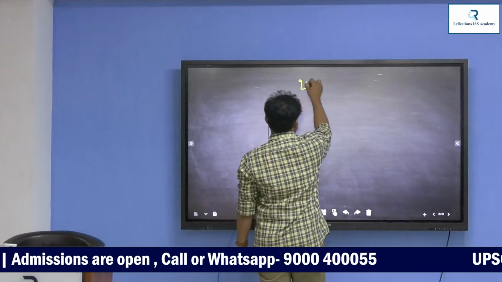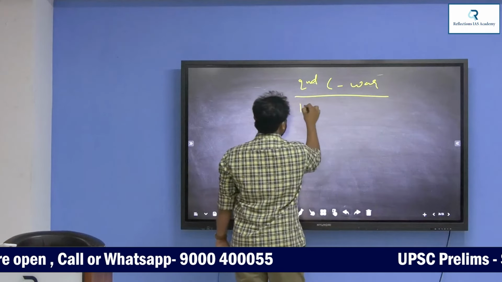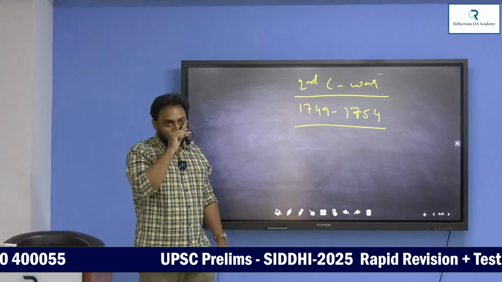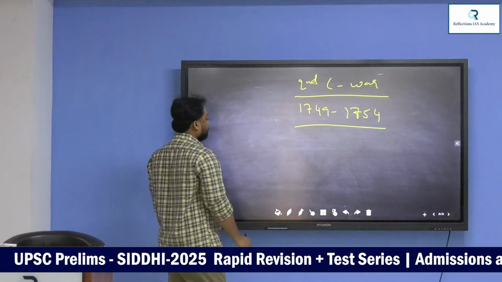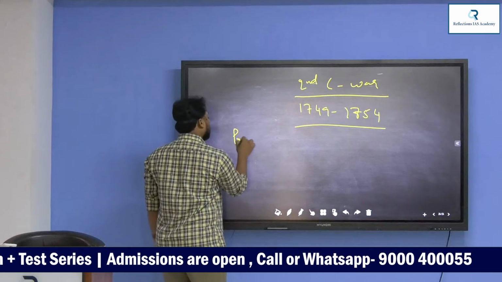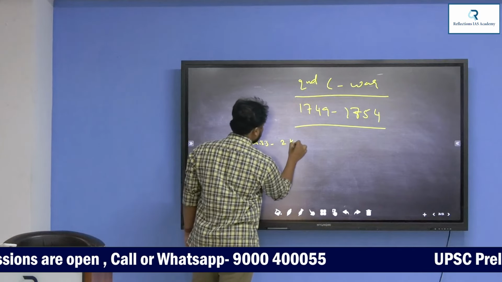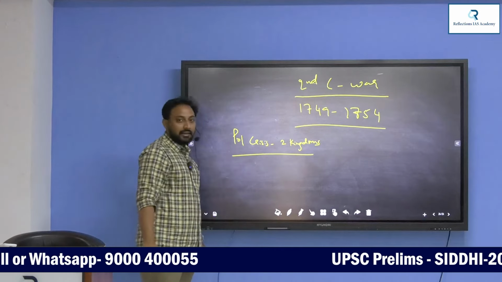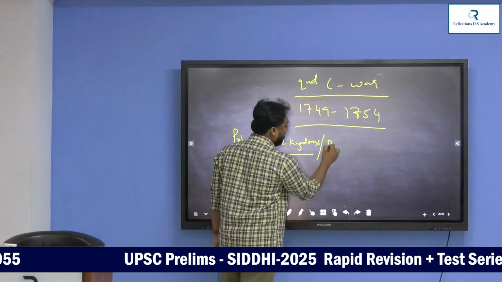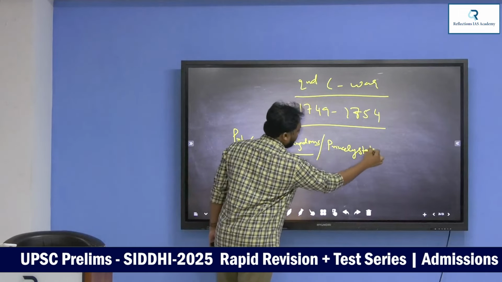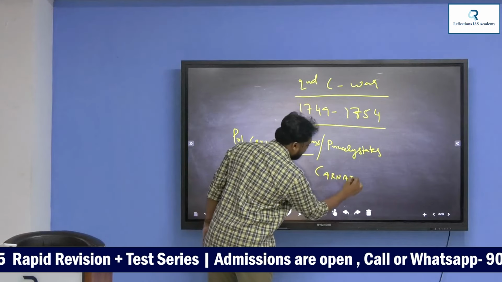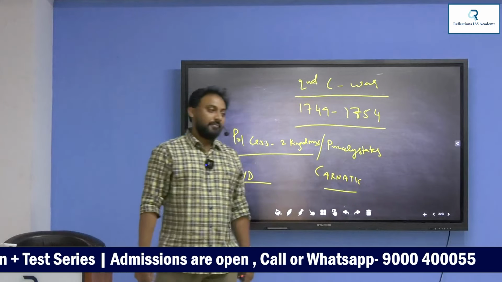Now next, the Second Carnatic War, 1749 to 1754. In the Second Carnatic War, there is no external reason, only internal reason. Here, there was a political crisis in two kingdoms. Kingdoms, in the sense that the British used the expression princely states. So in two princely states there was a political crisis. One is Hyderabad, another one is Carnatic.